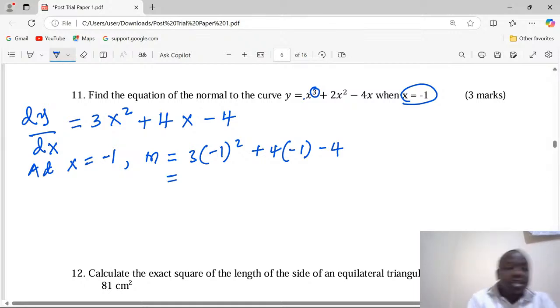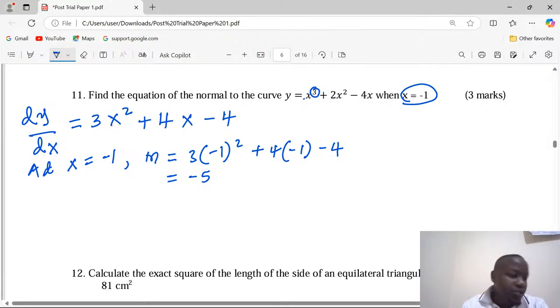So the value of the gradient is going to be, allow me to compute this, 3 plus 4 into -1 minus 4. The gradient is -5. This is the gradient of the curve at the point x equals -1.